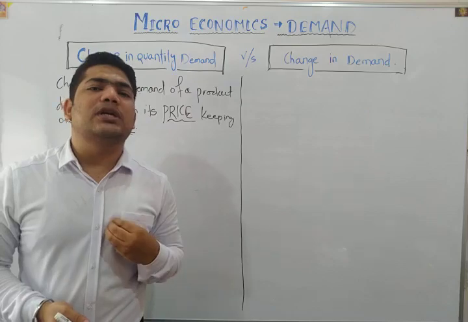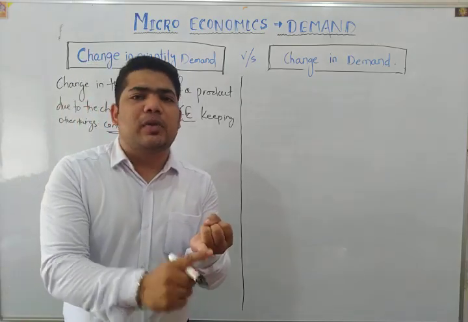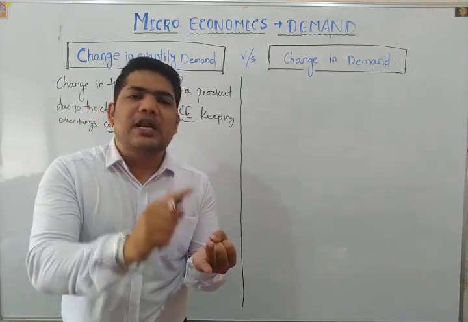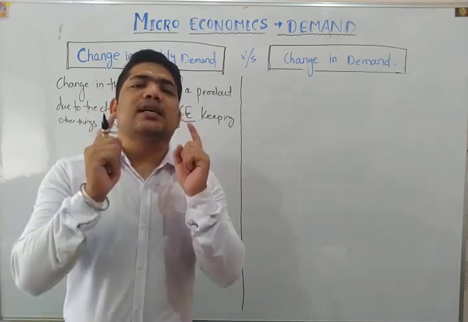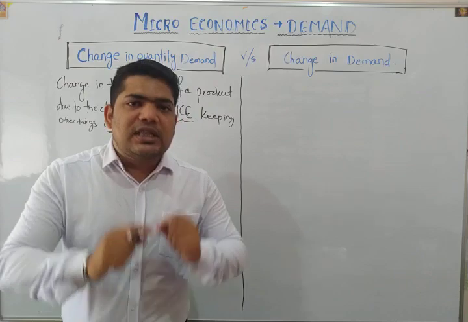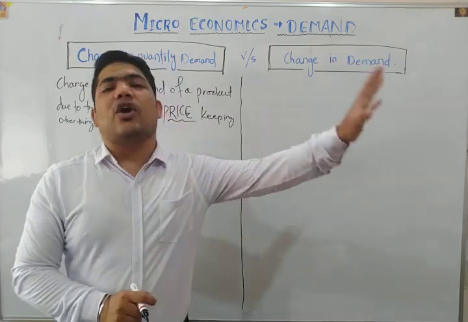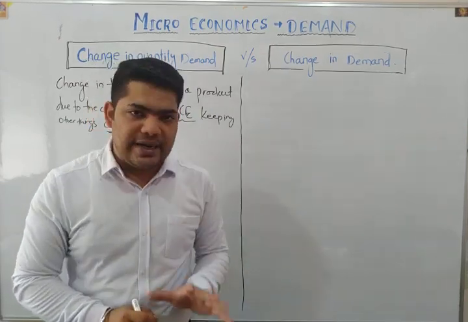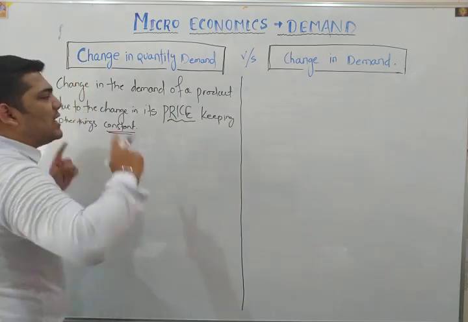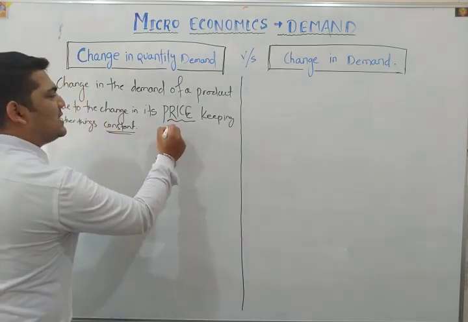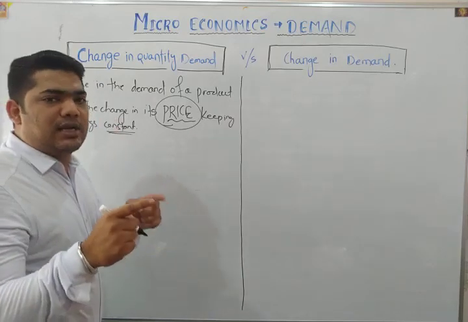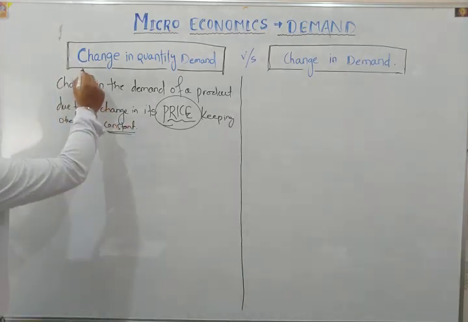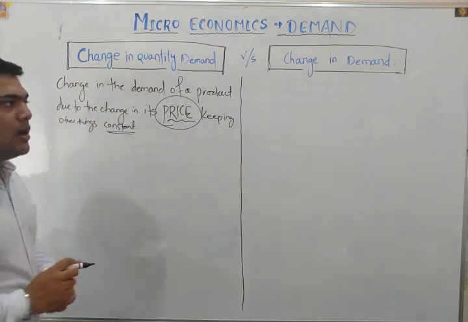That means we have to understand the income of the consumer should be constant, the price of related goods should be constant, there should not be any change in the taste and preference of the consumer, there should not be any extraordinary factor relating to it. It means when there is only a change in the price of the product, and it leads to a change in the demand of a product, then it will be categorized as change in quantity demand.